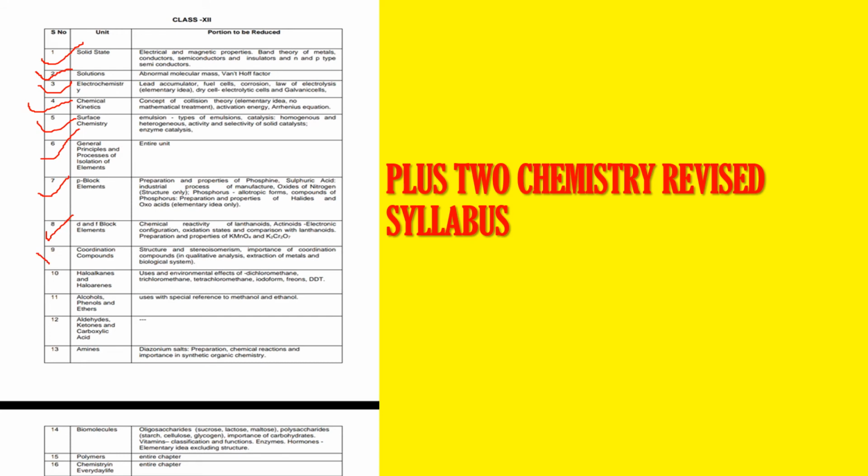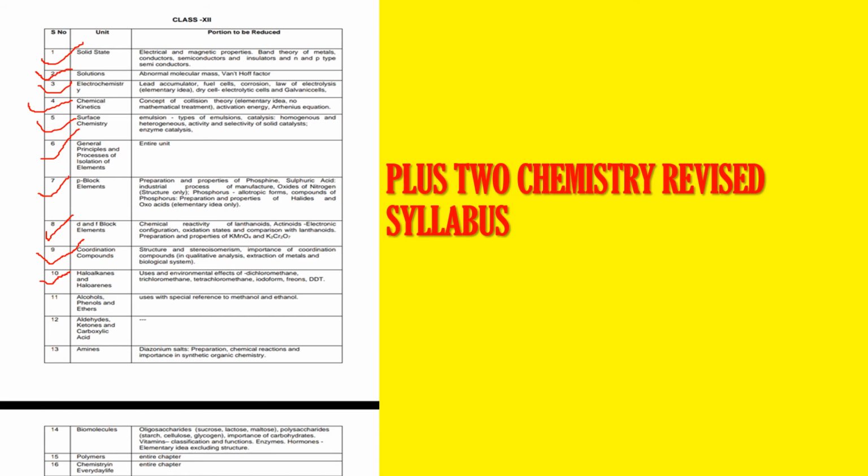Next are haloalkanes and haloarenes. You don't have to study the uses and environmental effects of dichloromethane, trichloromethane, tetrachloromethane, iodoform, freons and DDT, which is the last section of the chapter. Next are alcohols, phenols and ethers, in which the uses with special reference to methanol and ethanol can be avoided.